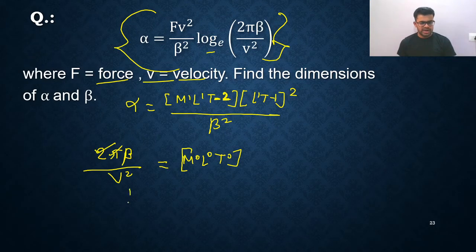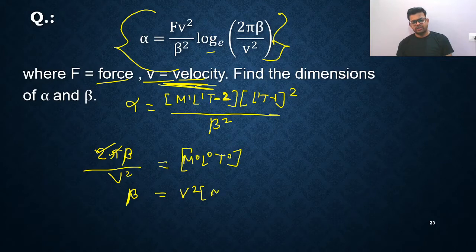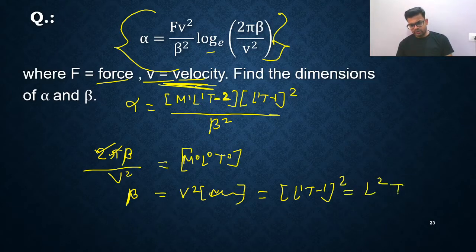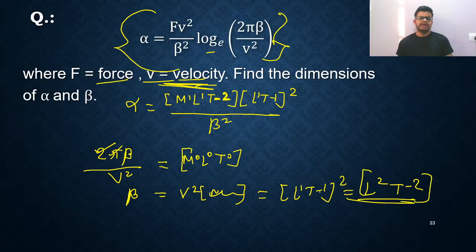Beta and v square have dimensions. Because v is velocity, v square will have dimension. 2 pi is just a constant, it will not have any dimension. So directly you will write beta equals v square, and the dimensionless part no need to write. So v square is l1 t raised to minus 1 and its power is 2. So you are getting l2 t minus 2. So this is the dimensional formula of beta. We got the dimensional formula of beta.